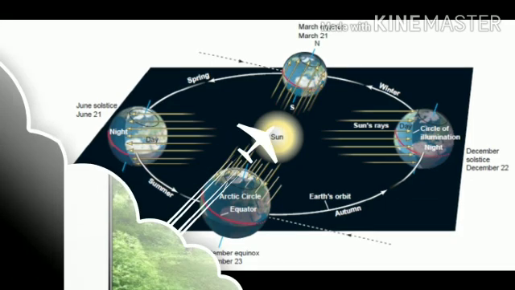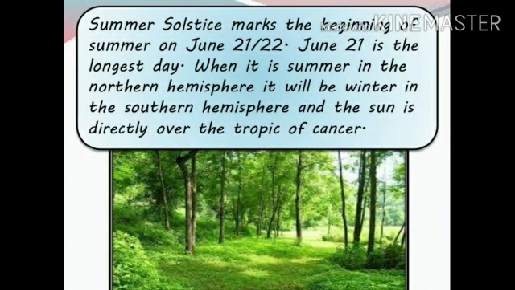Summer solstice. The situation when the sun reaches its northernmost point is called the summer solstice. It marks the beginning of the summer in the northern hemisphere. Days become longer than the night. 21st June is the longest day of the year in the northern hemisphere.